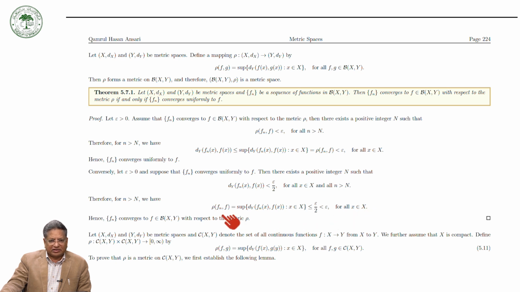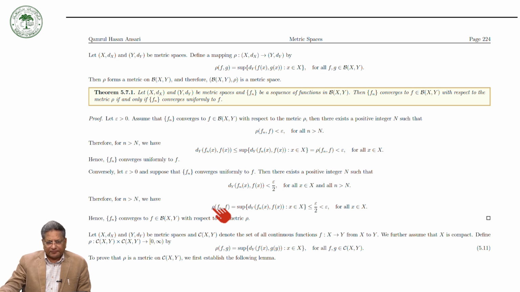It means that Fn converges to a bounded function from X to Y with respect to the metric rho. So this way we can prove that the uniform convergence of functions is equivalent to the ordinary convergence with respect to the metric on Bxy.